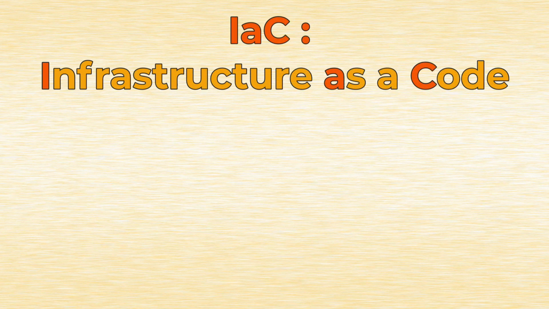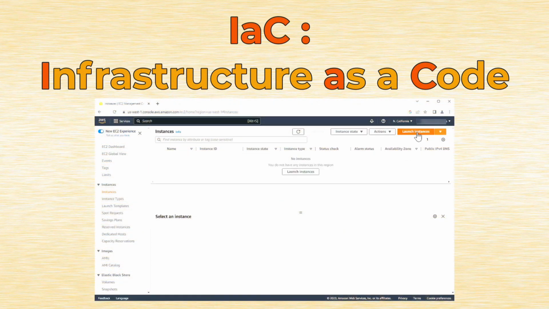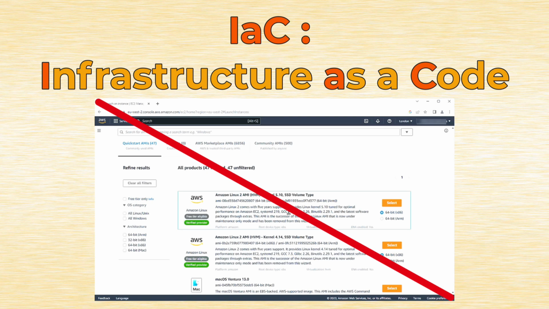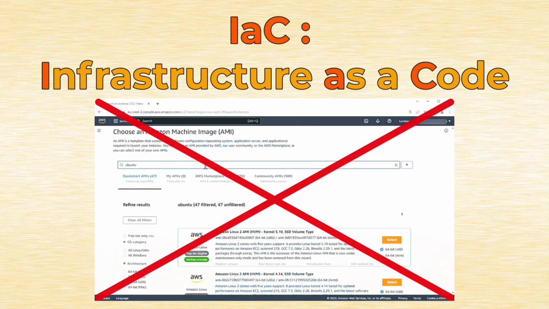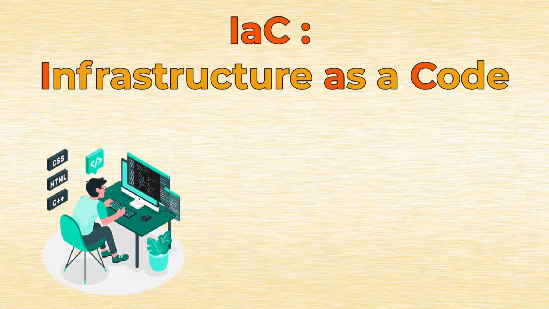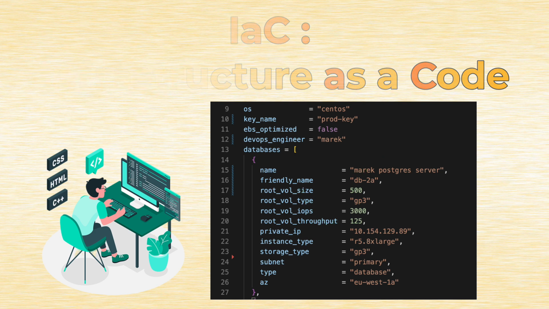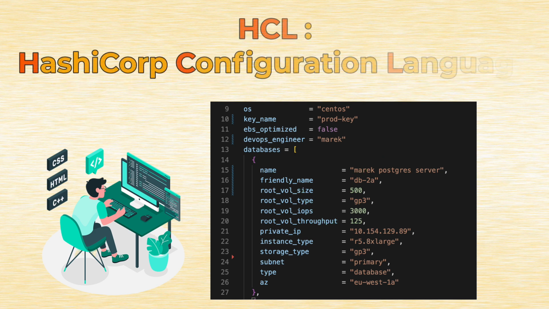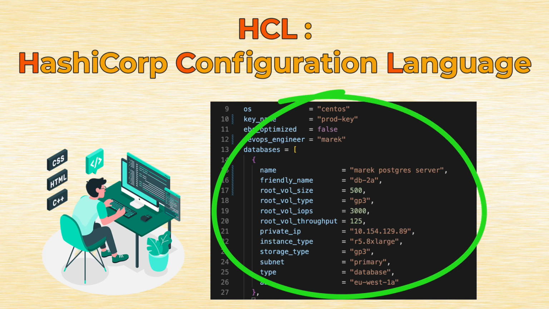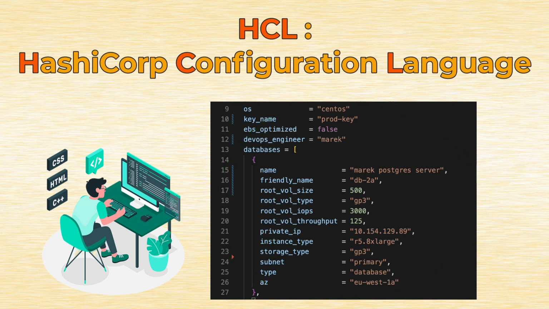It simply means that instead of manually clicking on some icons in the AWS console to build something in the cloud, we can do it all in Terraform and keep it in the form of a code. Because Terraform is like a programming language. You can write that program, that code, in Terraform using a programming language called HCL, HashiCorp Configuration Language. And once you have that program completed, you can run it and it will deploy all the resources for you.